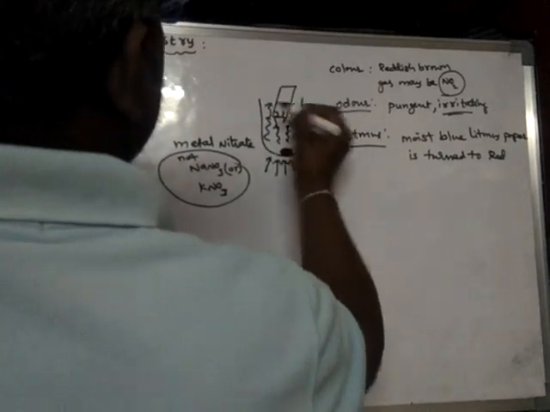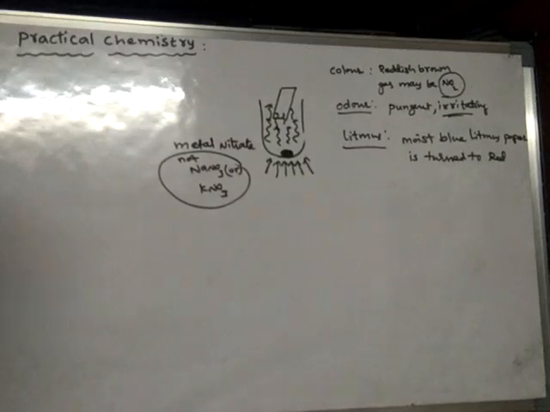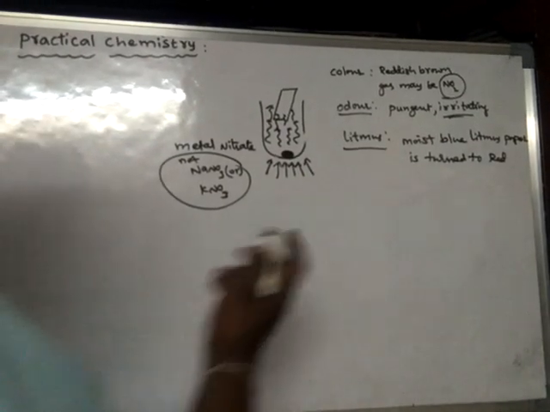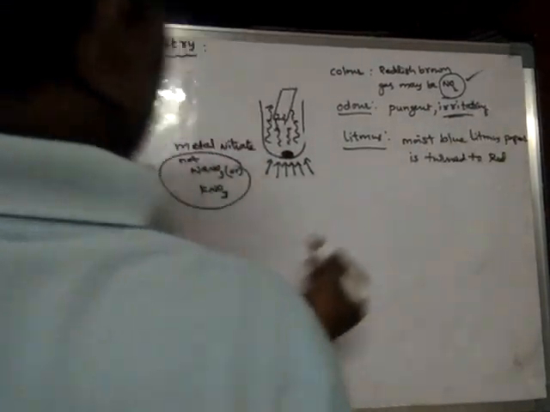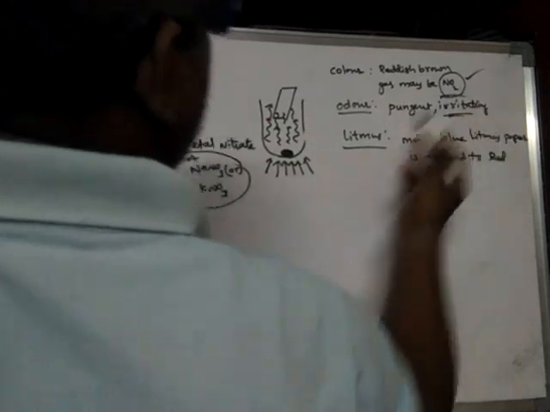This gas will turn the moist blue litmus paper to red. So from this it is understood that NO2 is an acidic gas.